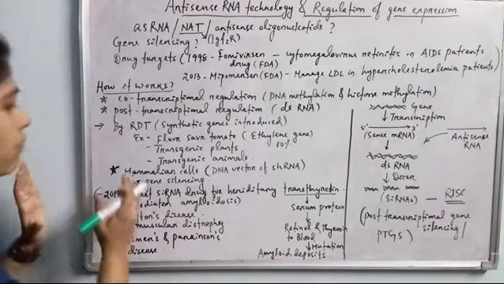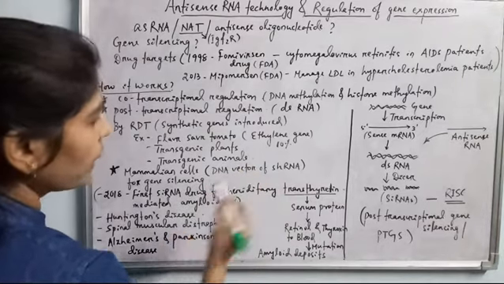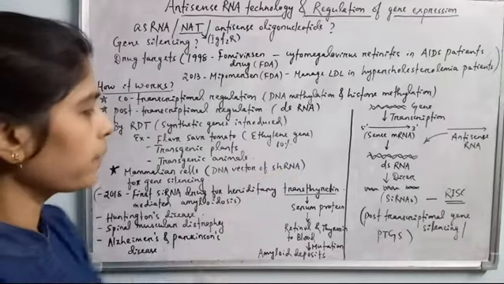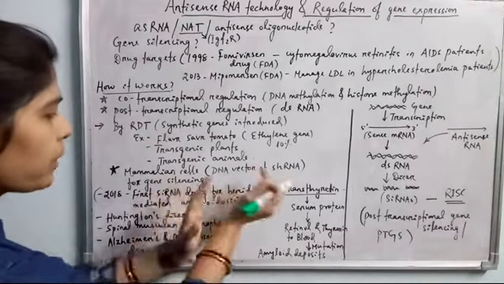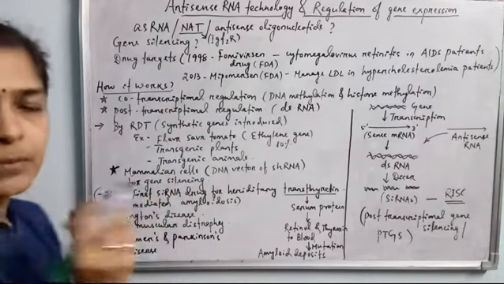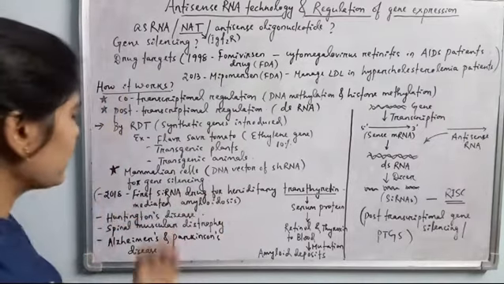Okay, and in the mammalian cells, what is there? A DNA vector can be used for inducing what? Small hairpin RNA. Small hairpin RNA can be ligated with the vector. It can be induced into the mammalian cells for gene silencing. For particular targeted gene silencing, we can utilize these vectors in the mammalian cells also.